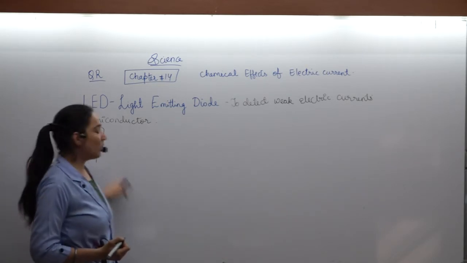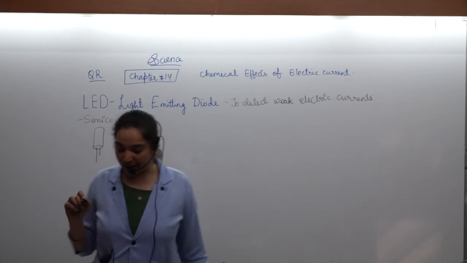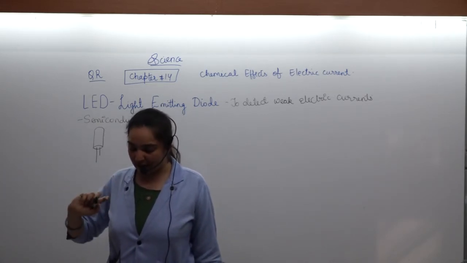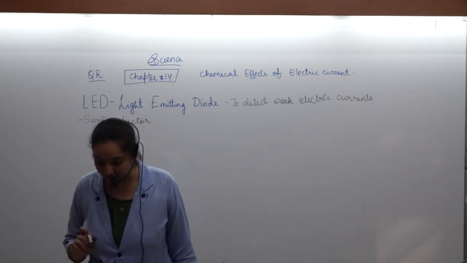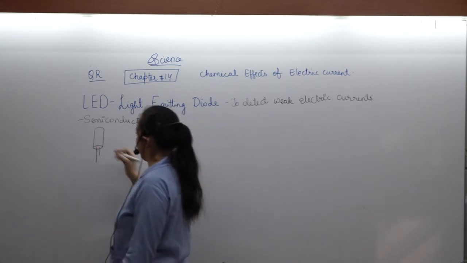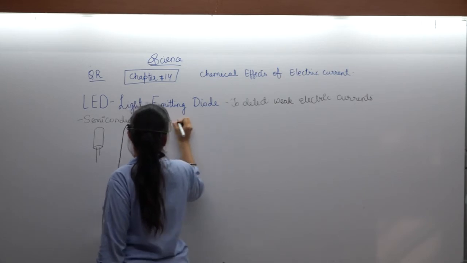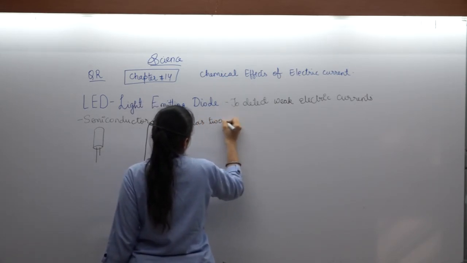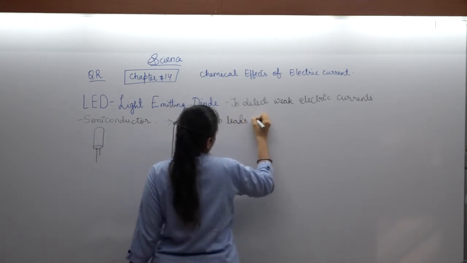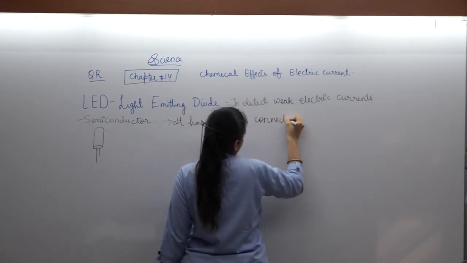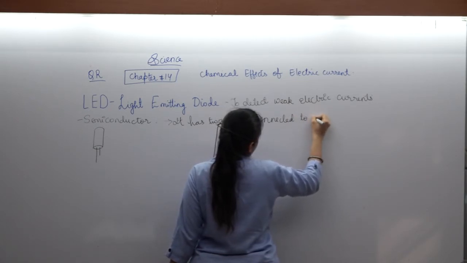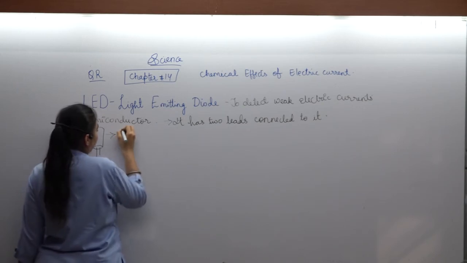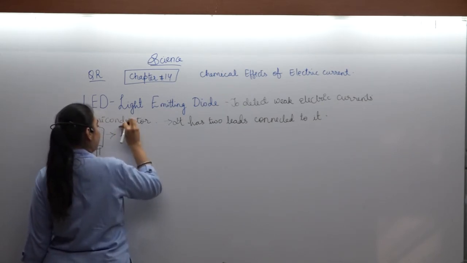This you are already knowing. Now the bigger leg over here is one lead that is slightly longer than the other one. It has two leads connected with it. The bigger lead will act as the positive terminal.